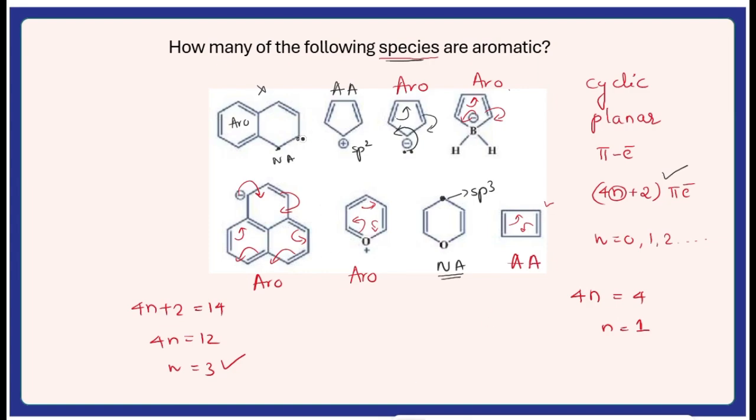So how many aromatic molecules do we have here? 1, 2, 3 and 4. Therefore, among the given molecules, we have 4 aromatic molecules, the complete species we are talking about. So there are 4 aromatic species.